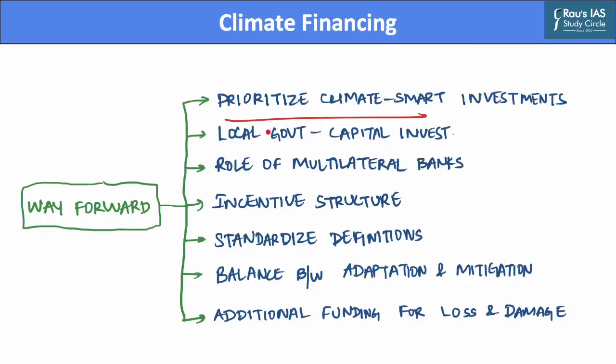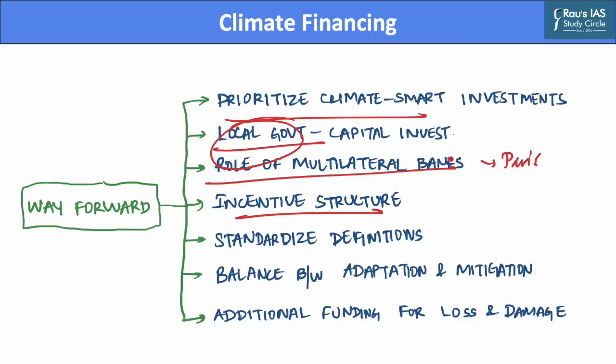Further, there is a need to enhance capital investment planning undertaken by local governments by integrating carbon pricing and other climate-smart metrics into their decision making. Also important is the role of multilateral investment banks and developmental financial institutions, which need to take urgent measures in order to align their portfolios with the Paris Agreement. Also, there should be incentive structures and mechanisms such as tax rebates, which are required to promote private sector investments in both mitigation and adaptation activities in developing countries.